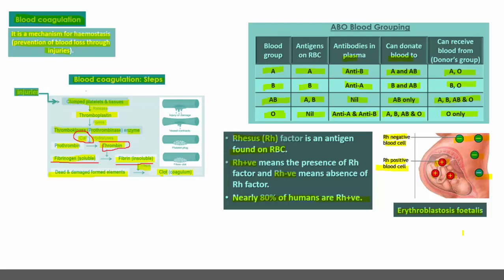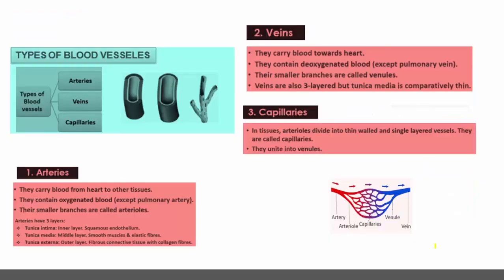This happens only when positive and negative blood mix in the body of a mother, and the antibodies attack the baby during the second pregnancy, because already in the mother's body antibodies are produced against the positive blood group. This results in the death of the fetus due to bursting of the RBCs, which is called erythroblastosis fetalis.